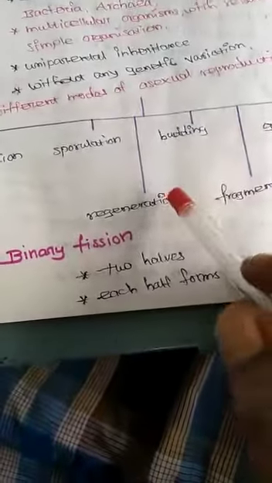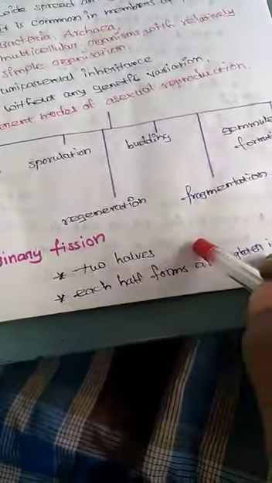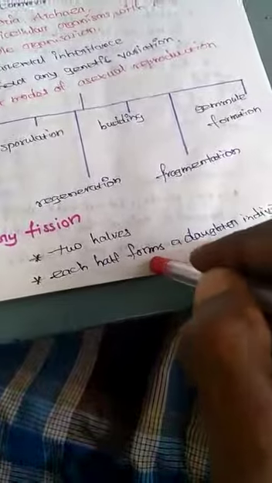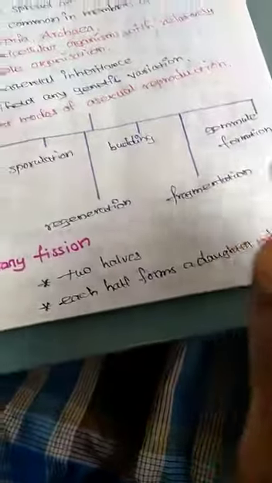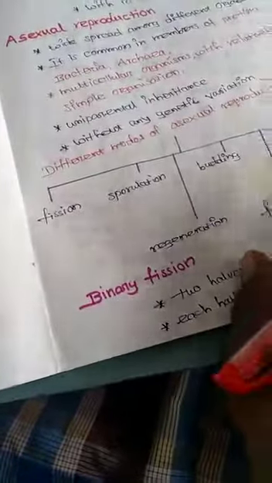Binary fission means dividing into 2 halves. This is explained first. Second, each copy forms the daughter individual cells. Examples of binary fission: amoeba, this is one of the examples already told.